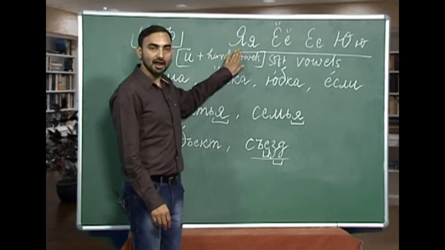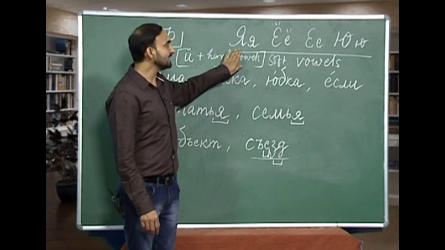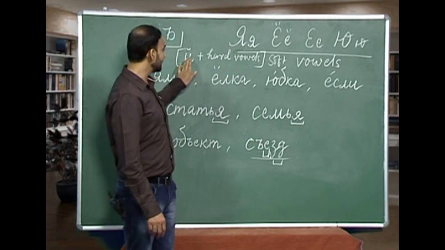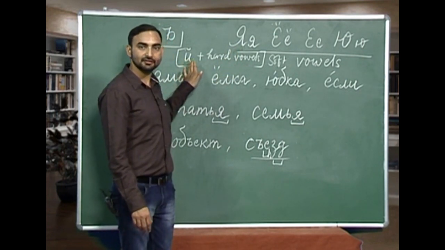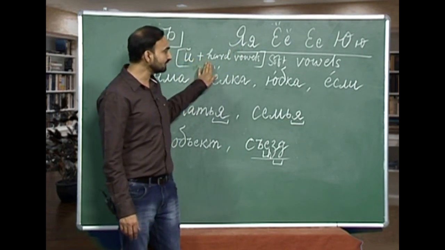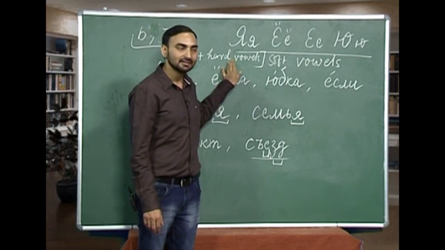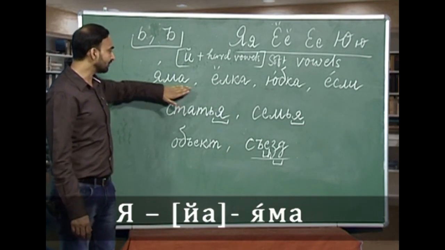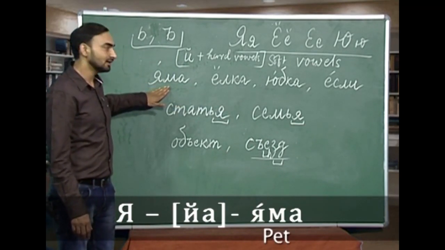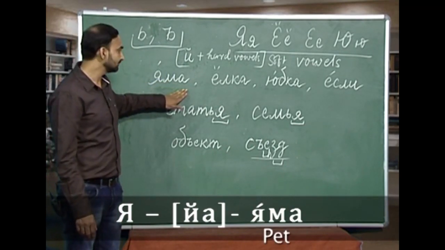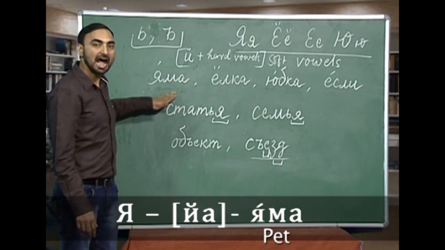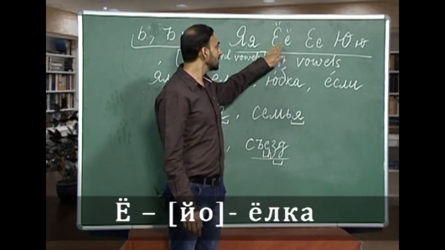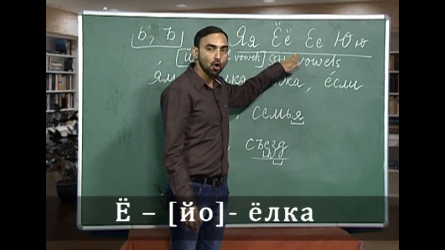Okay, the first soft vowel we have is ya. Ya is a combination of e kratke, which is a soft consonant, and hard vowel a, ya. And the word from ya is yama. Yama is pit. Yama, yama. The next soft vowel we have is yo, yo.